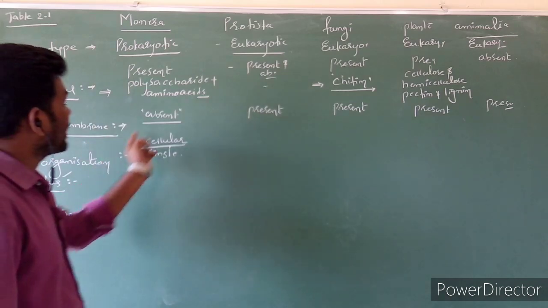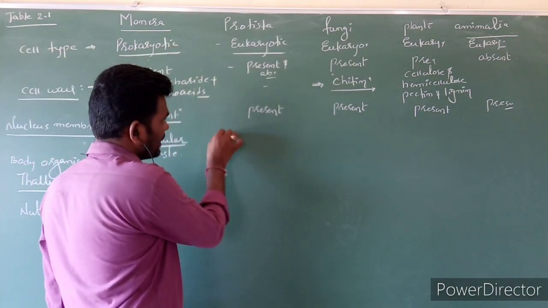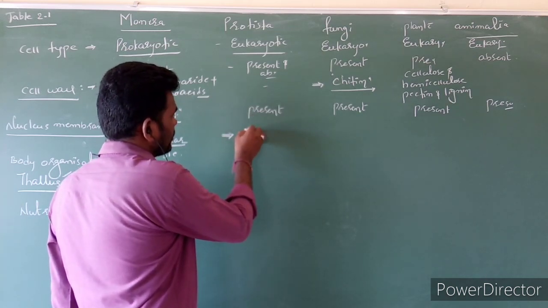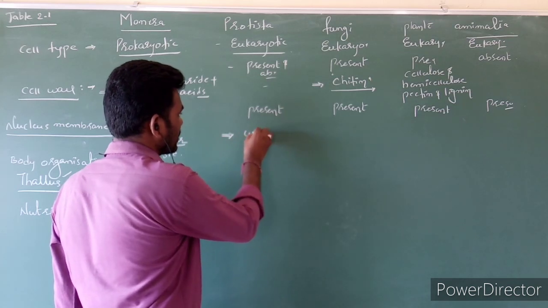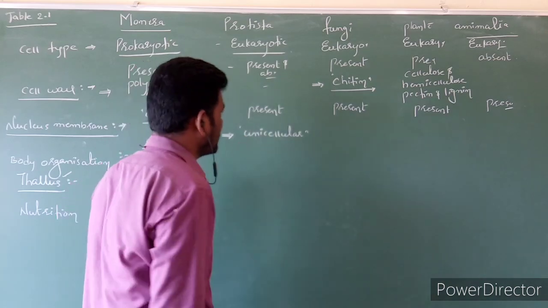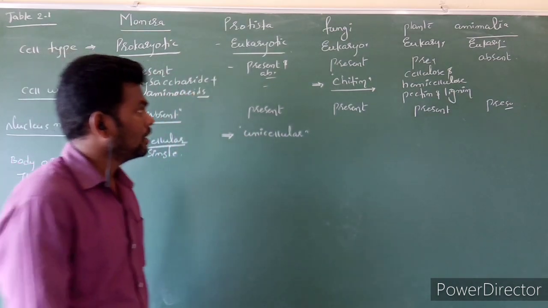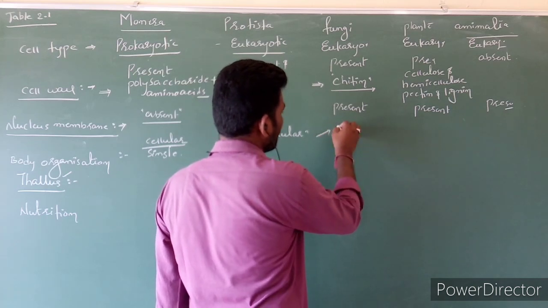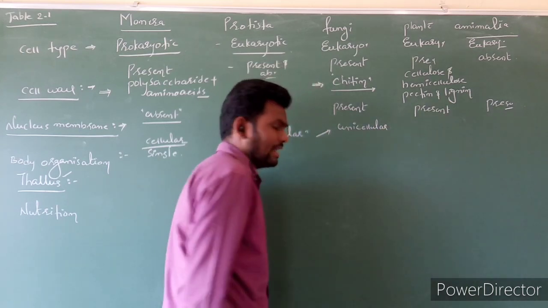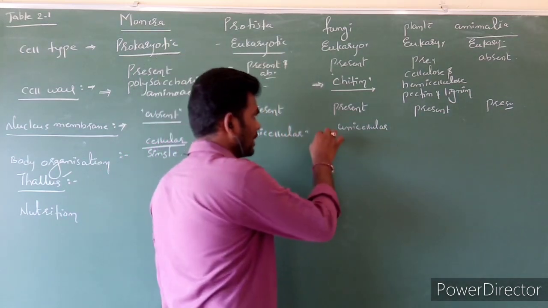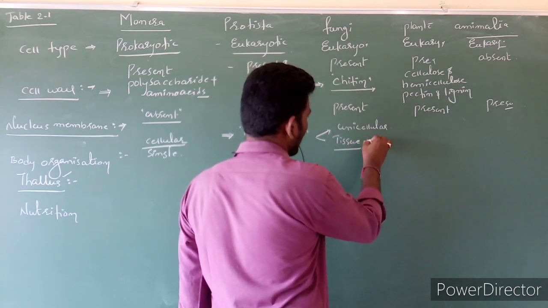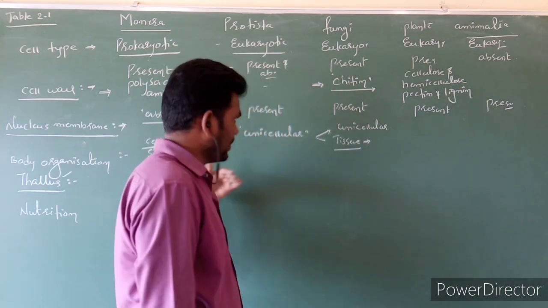And the body organization of Protista. So we have already given information regarding Protista. Protista is eukaryotic as well as unicellular. In fungi, only a few fungi are unicellular, what we can call a cellular body, and some fungi have tissues. The body organization is now developed from its advanced character.